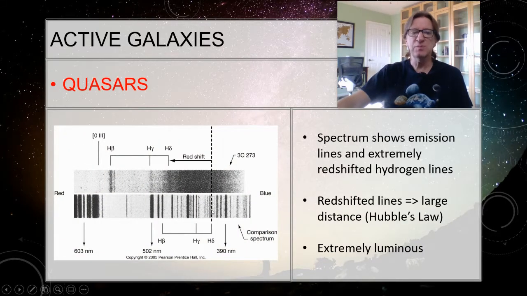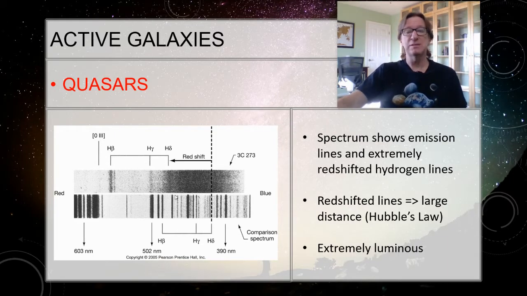This would be the normal rest spectrum for a star. And you see we've got the hydrogen lines here that we're used to dealing with: hydrogen alpha, beta, gamma, delta. Those are those red, blue, and purple lines that we've been working with. But when we looked at this, we thought, wow, there are some elements in here that we just don't know what they are, because there's nothing that matches up. Only later did we realize that it was an extremely strong redshift.